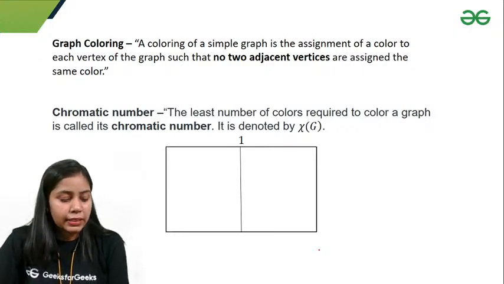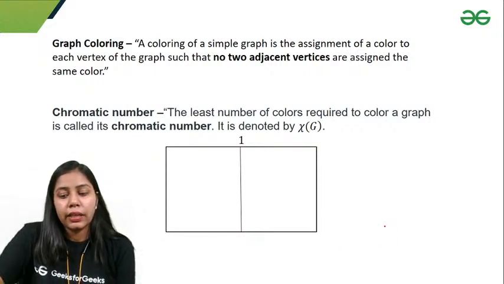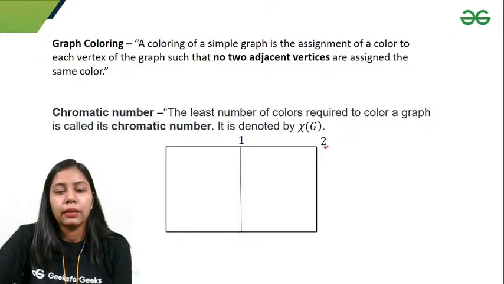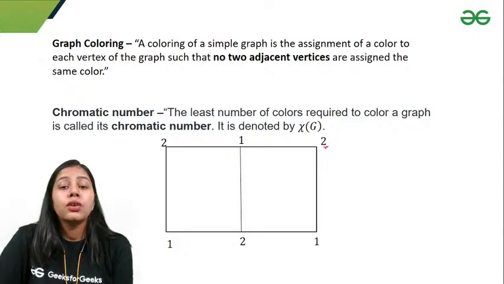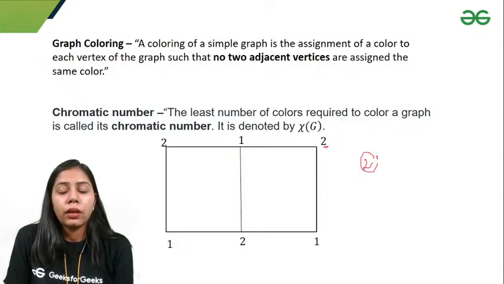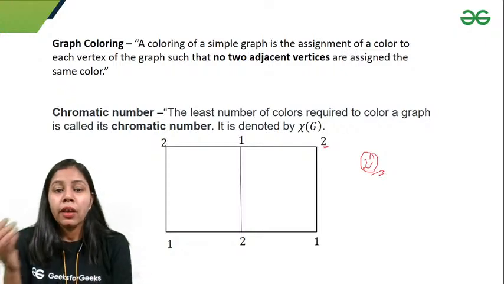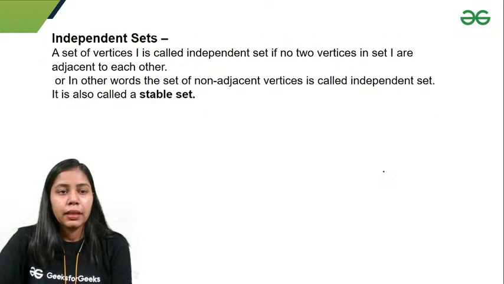If I look at this example, I can assign one here. So I cannot assign the same color here, so I have to use a second color. Similarly, I can use one here, two here, one here, two here. So only two colors are required to color the vertices such that no two adjacent vertices are of the same color. So the chromatic number for this graph is 2, right?